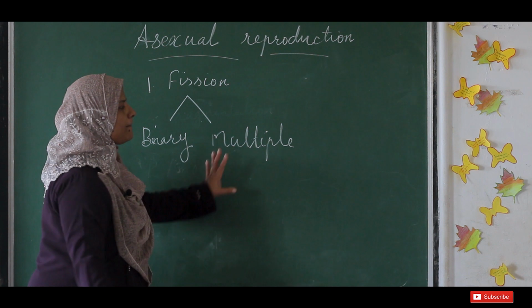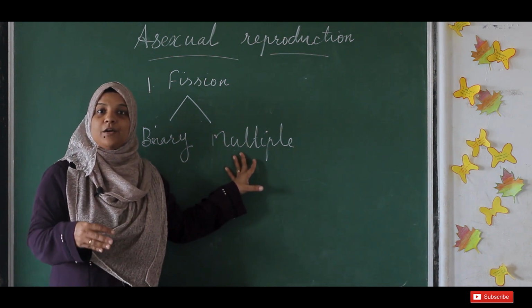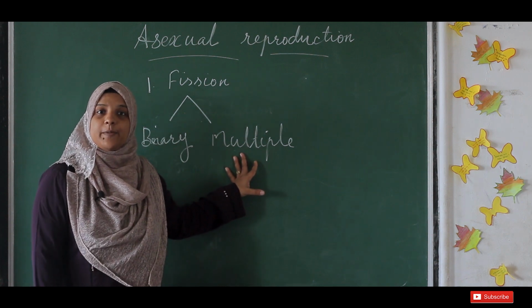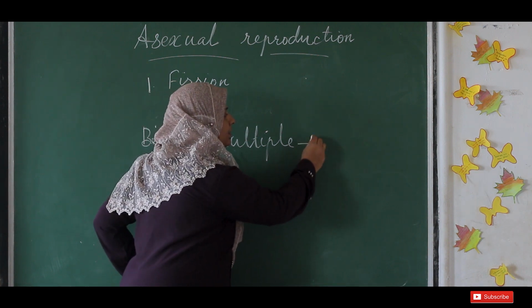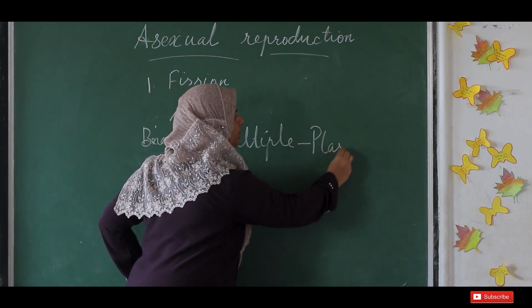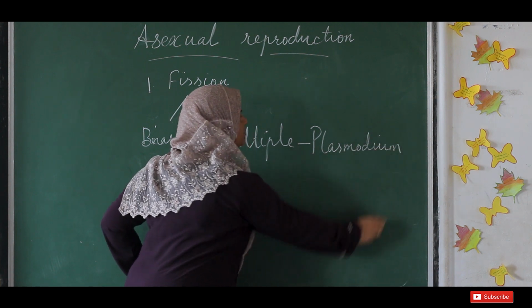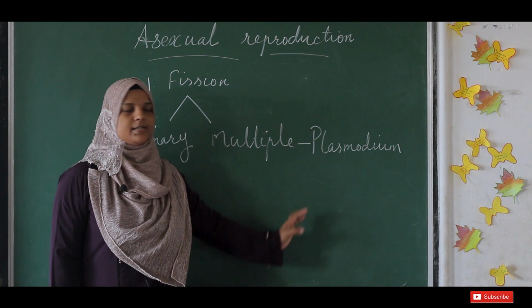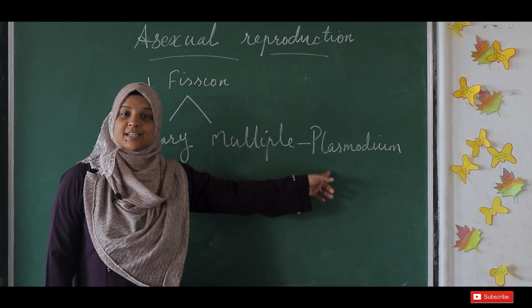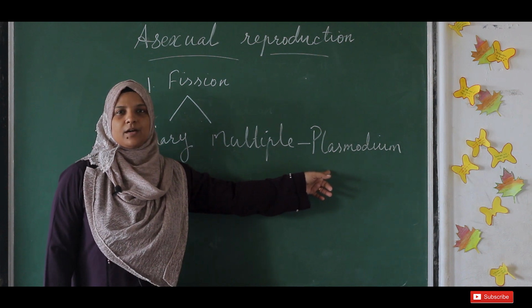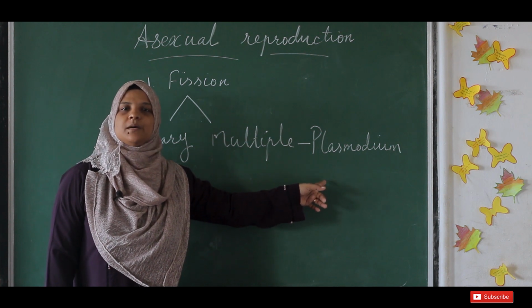Now let's look into multiple fission. What is meant by multiple? Many new organisms will be formed. That is multiple fission. Here the example is Plasmodium. You know what Plasmodium is? Plasmodium is a dangerous parasite that can give us the very dangerous disease called malaria. It is carried by the vector mosquito and it gives us the disease malaria.